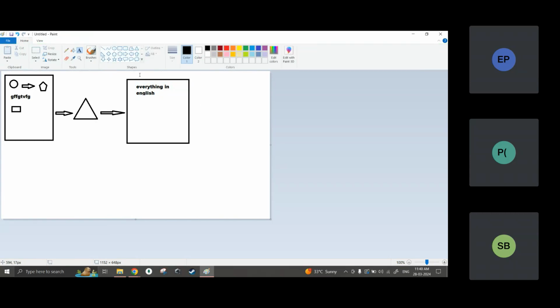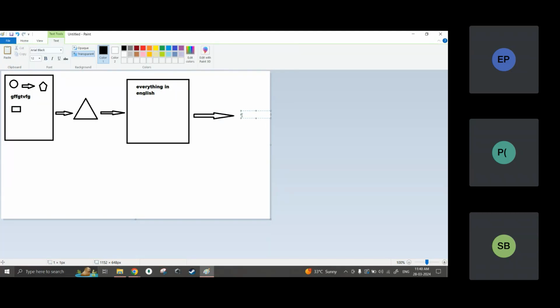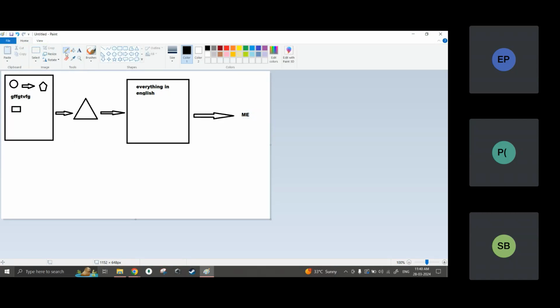Now this paper is to be taken by whom? This paper needs to be taken by me, and then, according to the paper written in English, I will go and find the treasure in that mountain, on that island. So this is the process, where we have a duration from giving the paper to him until he writes it in English.